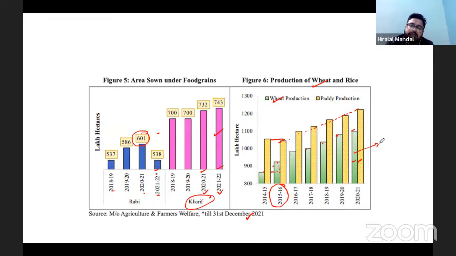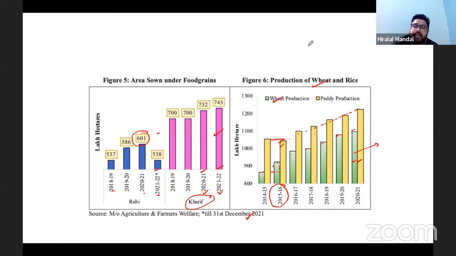So your dependency on the climate, or in the sense the monsoon, gets reduced if you have well developed irrigation facility. So there is a certainty of the production in the country. But if it depends on the monsoon, then the fluctuation can be seen. And in India, as part of the food security program, we must focus on the stability of the food system. If there is a stability of the food system, then it will ensure food security in the country.